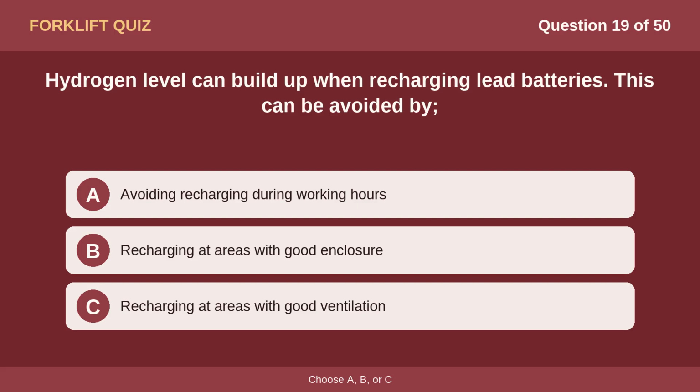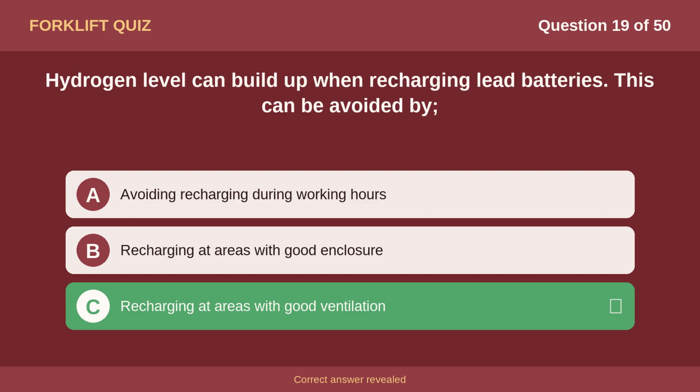Question 19. Hydrogen level can build up when recharging lead batteries. This can be avoided by Option A. Avoiding recharging during working hours. Option B. Recharging at areas with good enclosure. Option C. Recharging at areas with good ventilation. The correct answer is option C. Recharging at areas with good ventilation.